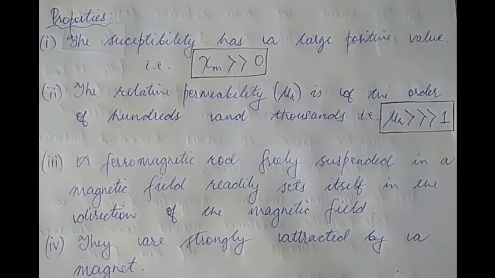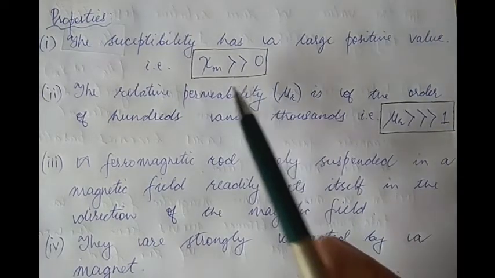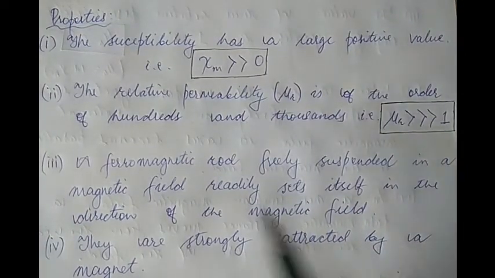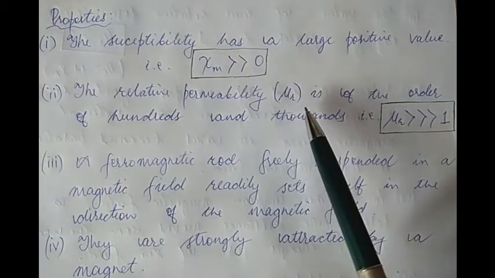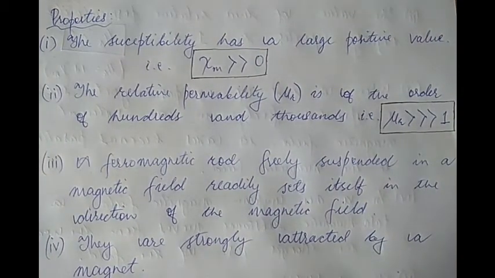Let us discuss its properties now. We saw that paramagnetic substances had a small positive value of susceptibility. And we now see that ferromagnetic substances have large positive values for susceptibility, such that χm is much greater than 0. Likewise, the relative permeability μr is of the order of hundreds and thousands for ferromagnetic substances, such that μr is much greater than 1.